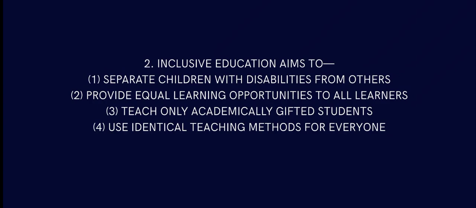A class may have a slow learner, a fast learner, a gifted student, some children with learning disabilities. So if you provide equal learning opportunities for all, this is not including, because you are doing equal. Maybe a fast kid could get the point, but a slow kid would not. So it is not the option.